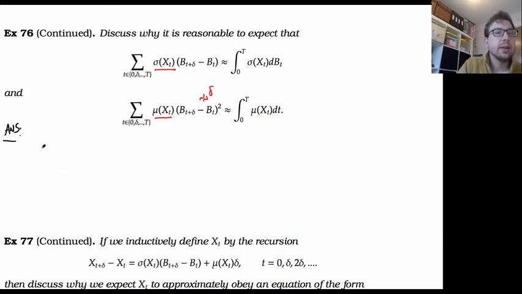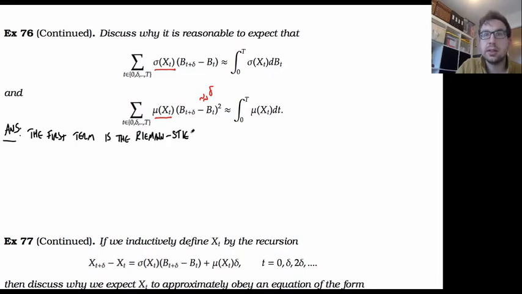The first term is the Riemann-Stieltjes approximation for the integral.